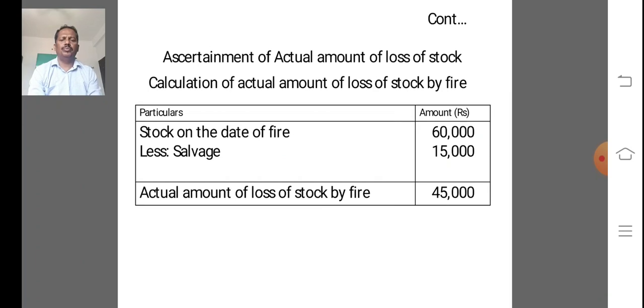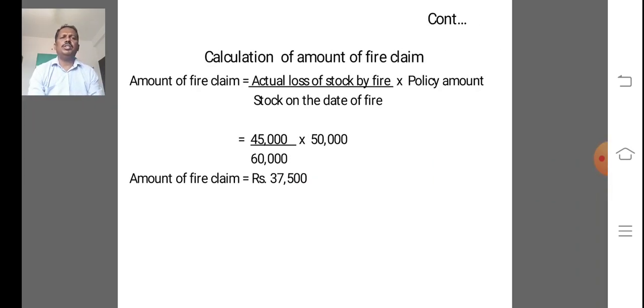Next, the fourth step: calculation or ascertainment of actual amount of loss of stock by fire. Stock on the date of fire is rupees 60,000. Salvage is given in the problem, that is 15,000. That amount is to be deducted from stock on the date of fire, and finally we got the actual amount of loss of stock by fire, rupees 45,000. Next, calculation of amount of fire insurance claim is the last step.